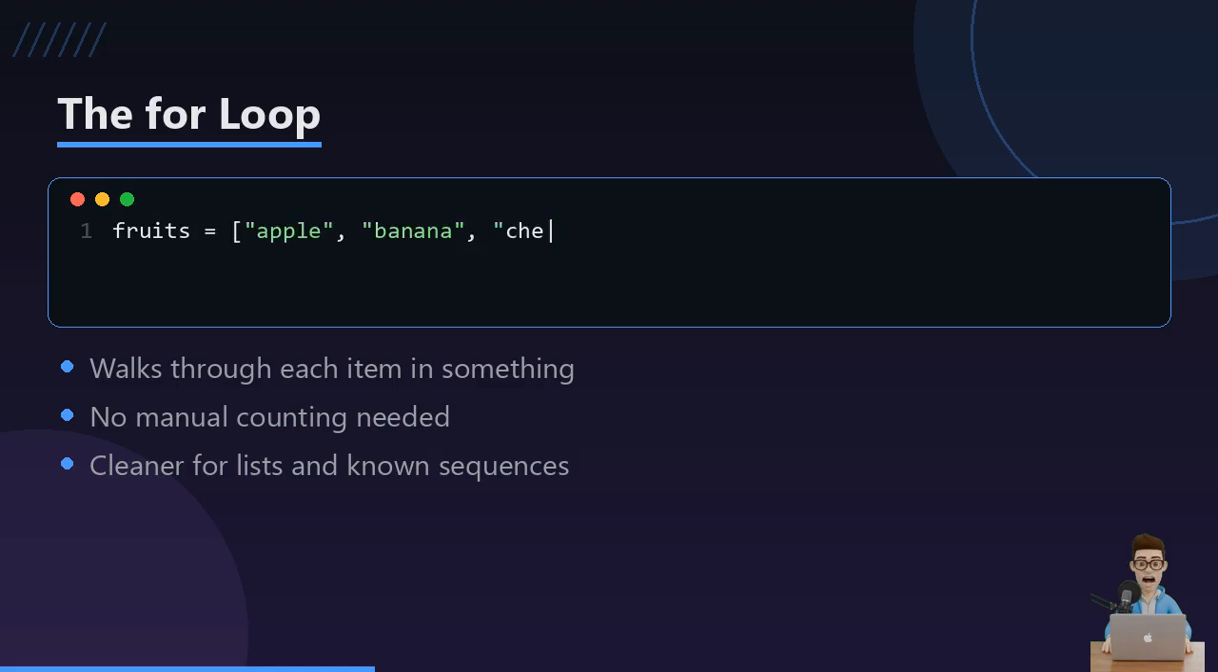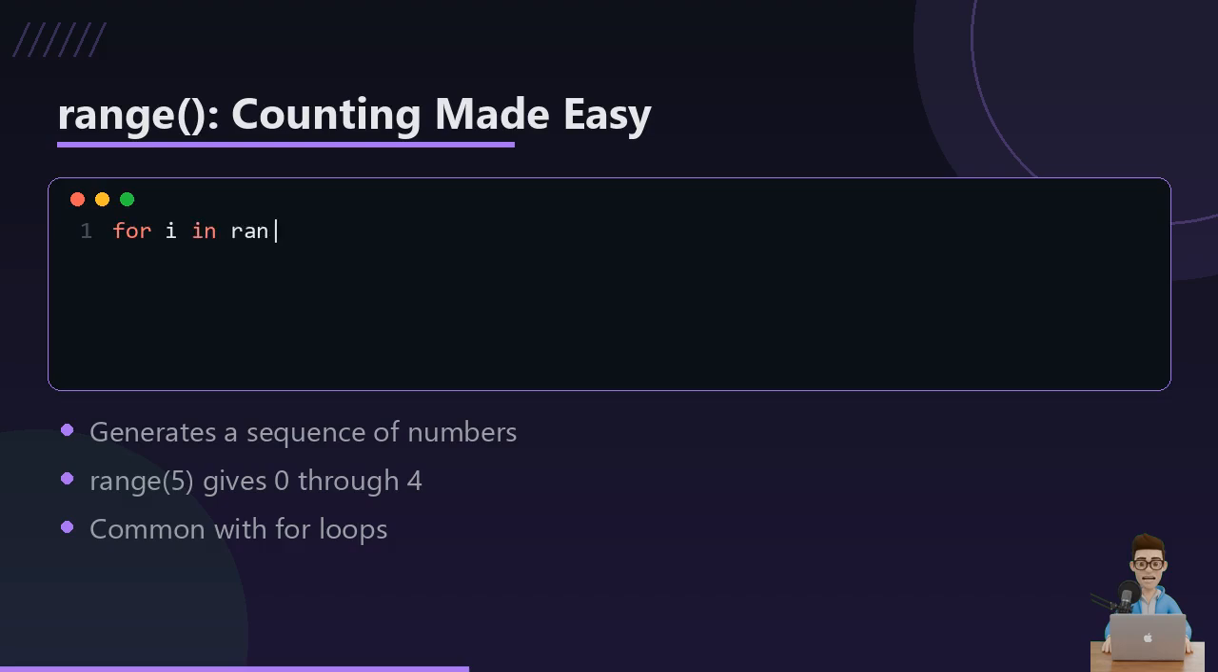A for loop is like handing out name tags one by one from a list. You just go down the list until it's empty. Here we have a list of fruits, and for each fruit in that list, we print it. Python handles the counting for you, which is why for loops feel cleaner when you already know what you're looping over. Sometimes you just want to count, not loop over real items, and that's what range is for.